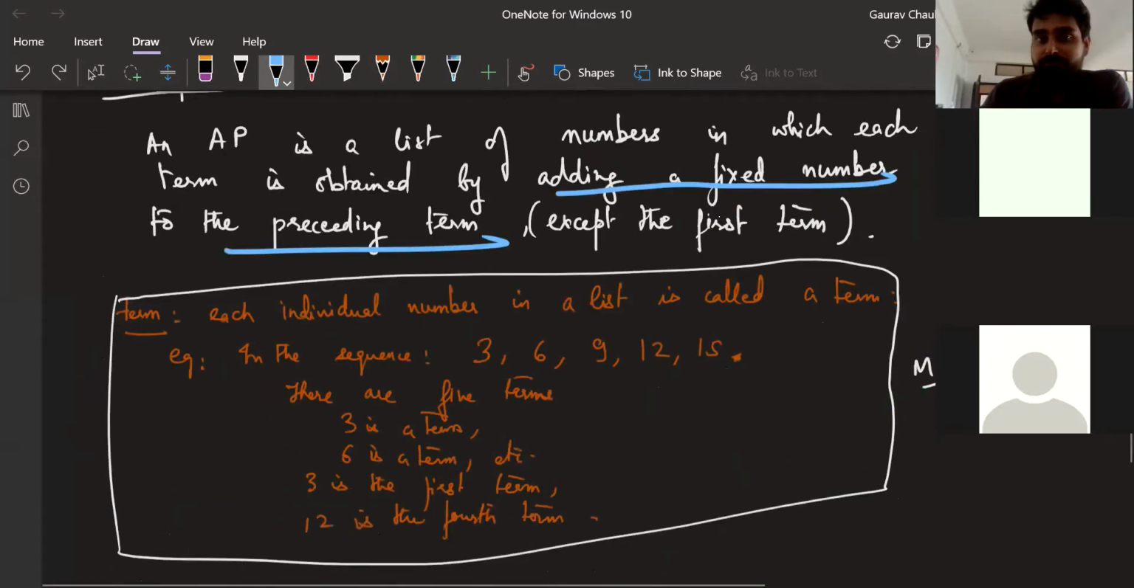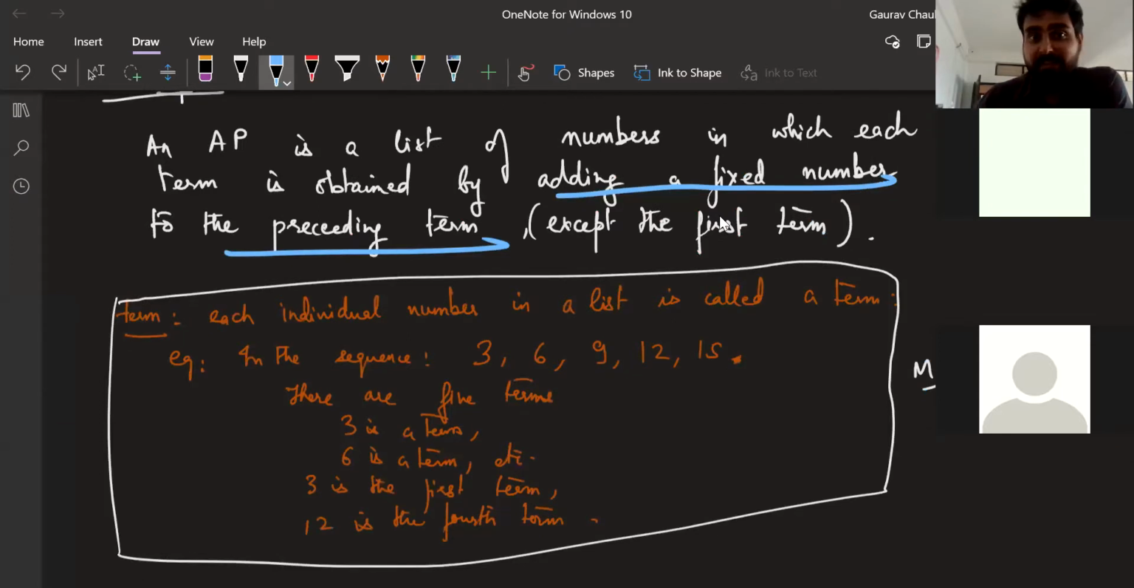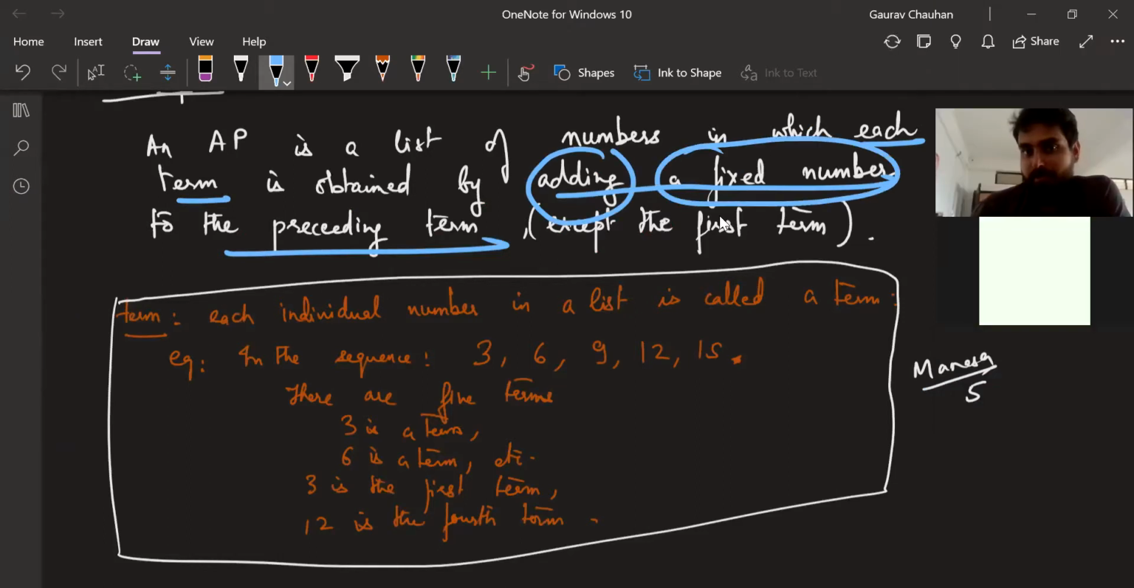Notice very carefully. It's saying that each term is obtained by adding a fixed number to the previous term, obviously except the first term, because first term you will have to start writing, then only you can add now. Yes, Dikshit, you're absolutely right. Dinesh, you are also right.